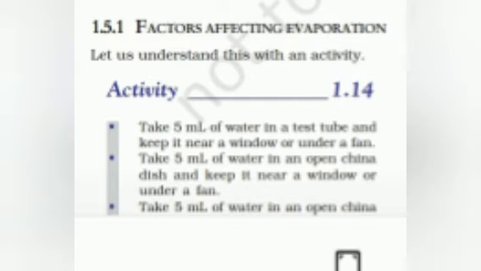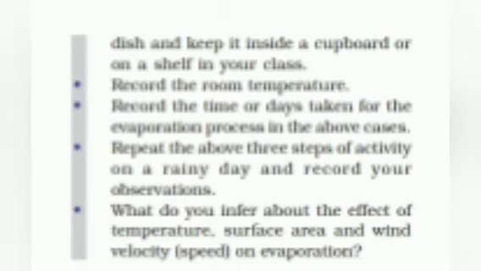And another, in a china dish, you can take 5 ml of water and keep it near the window or under a fan. After that, take 5 ml of water in an open china dish and keep it inside a cupboard or on a shelf in your classroom. Record the room temperature, record the time taken for the evaporation process to take place, and you can take observations in between. Repeat the above three steps of the activity on rainy days and record your observations.